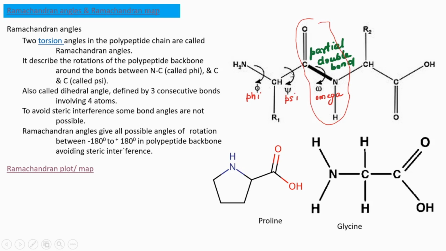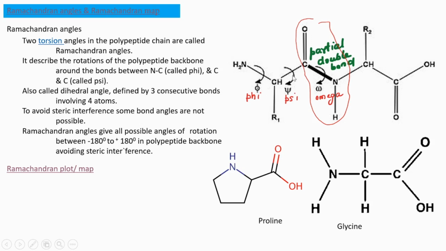So what is left here? Only two bonds. This bond and this bond. The bond between alpha carbon and nitrogen, and the bond between alpha carbon and the other carbon. Only these two bonds can rotate. And what are its possible angles of rotation? Those are called Ramachandran angles.